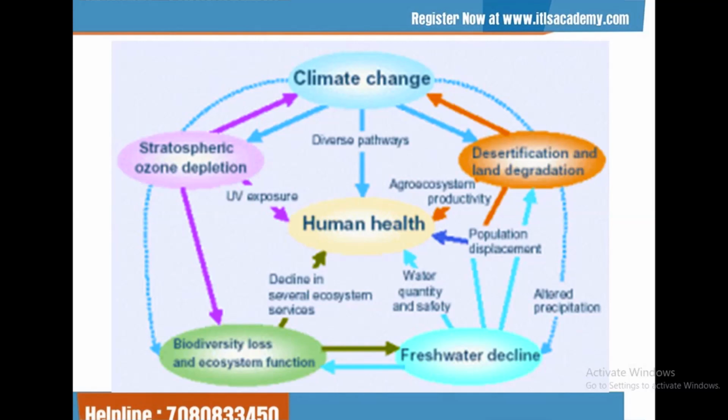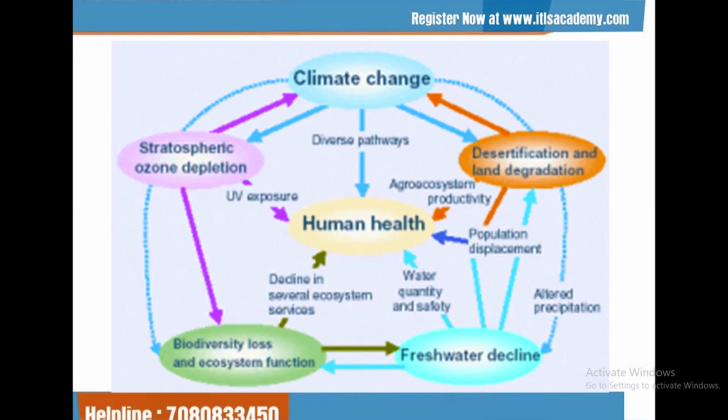So in this lecture, we understand that we are surrounded by different factors. They are living, they are non-living. So from here, we are assuming that human activities are responsible for climate change, desertification, land degradation, freshwater decline, biodiversity loss, and also the ecosystem functions, and also stratospheric ozone depletion.